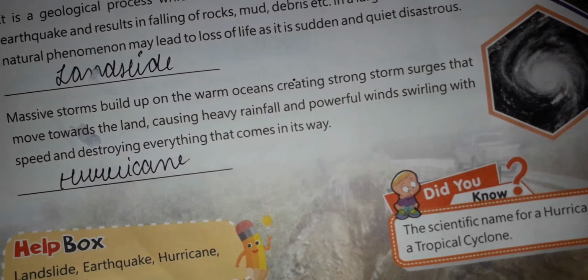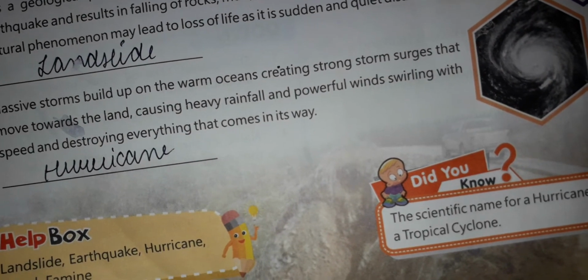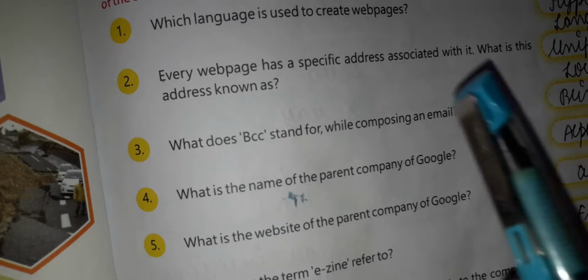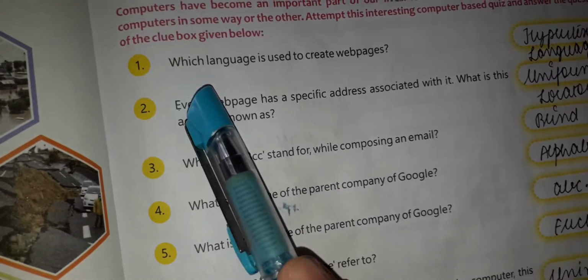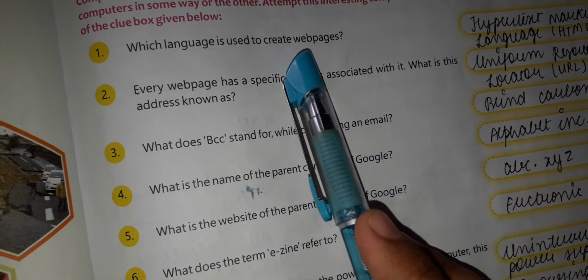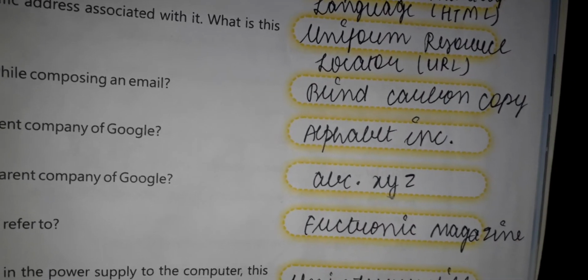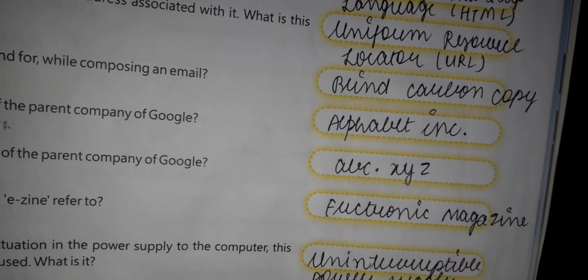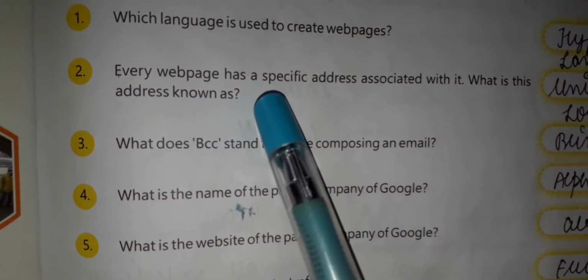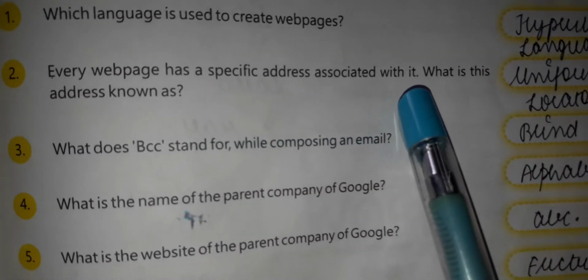Let's move to the next page, that is CompuQuiz, about computer quiz. First point is this: which language is used to create web pages? And the name of the language is HTML. H means hypertext markup language. The full form of HTML is hypertext markup language.